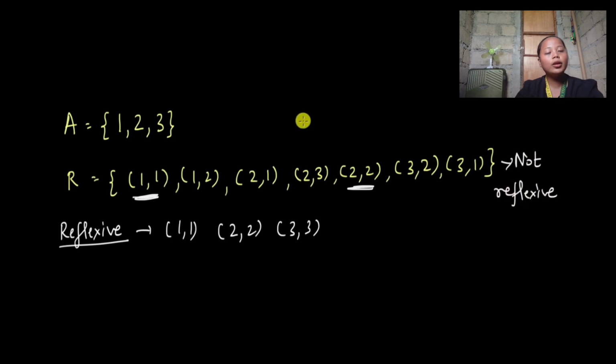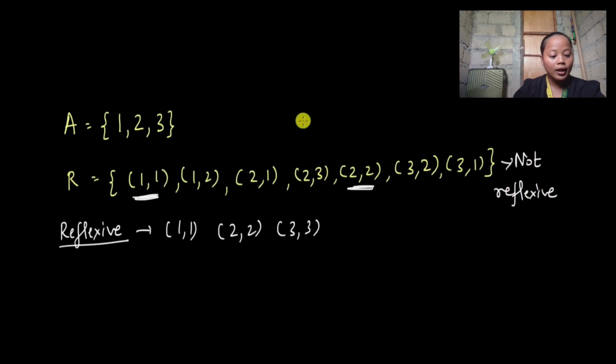In order to identify whether it is reflexive or not, look at the elements of the set and look at the ordered pairs. The ordered pairs must be complete: for each element in set A, the first coordinate and second coordinate must be identical, and the elements must be those found in set A. So we look for (1,1), (2,2), (3,3).